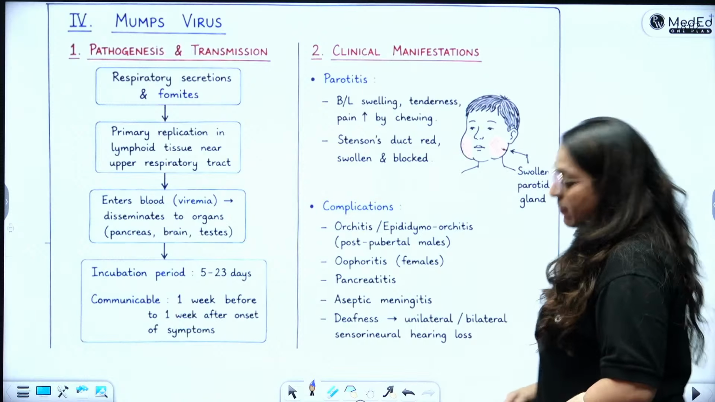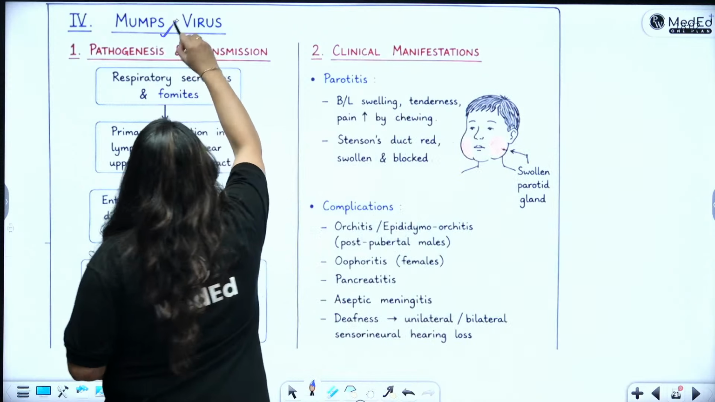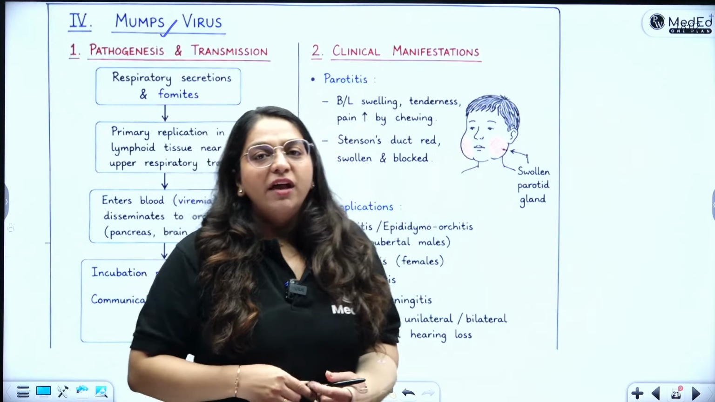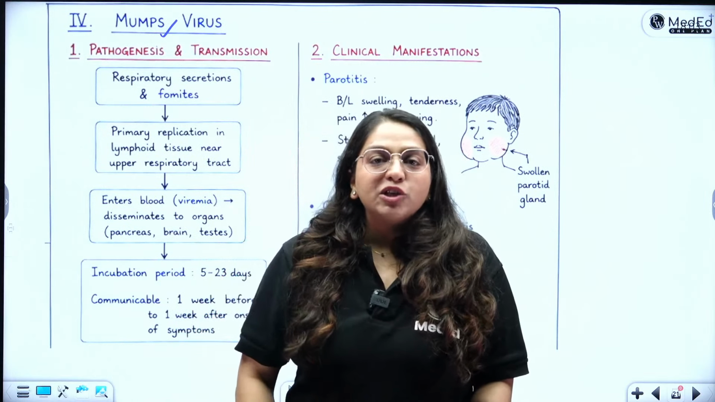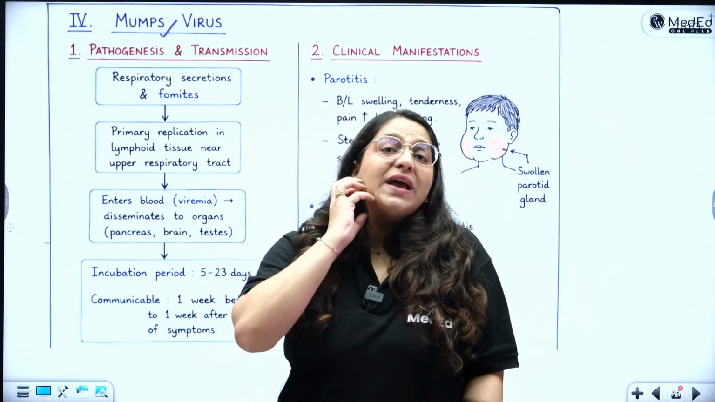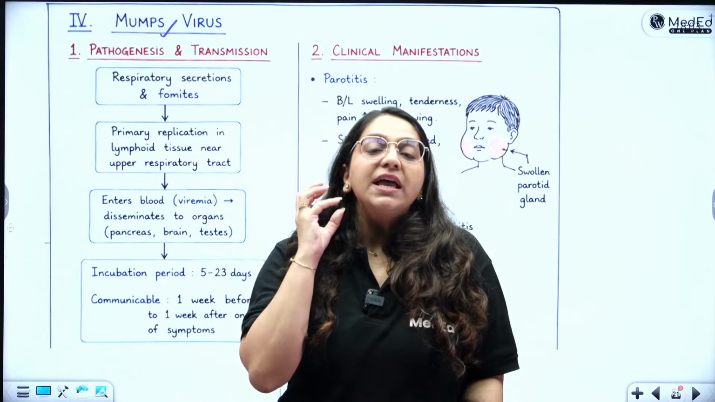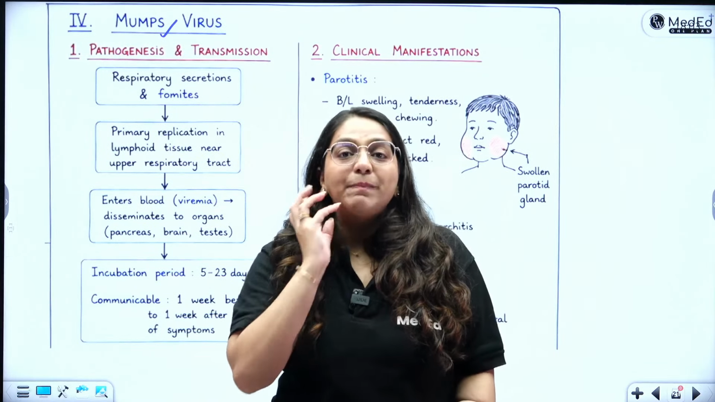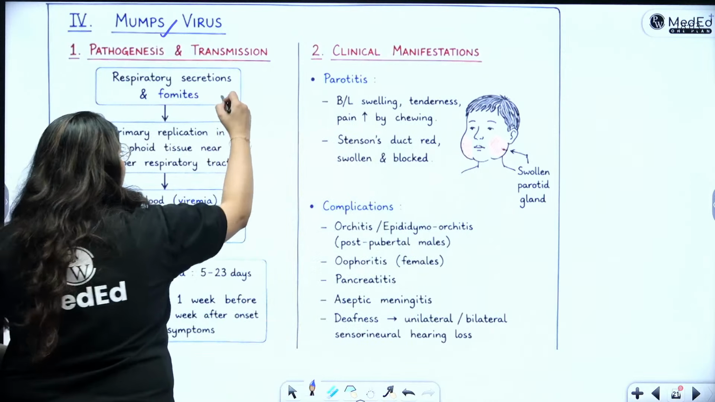Then you have the mumps virus. Measles was done yesterday. Mumps is remaining. Mumps causes a disease which also sounds like mumps. Mumps sounds like something big. There is a big swelling in the parotid gland of the patient. This is parotitis. What is the primary disease of mumps? It is parotitis.